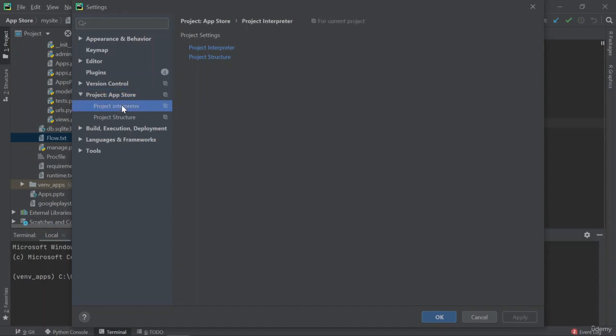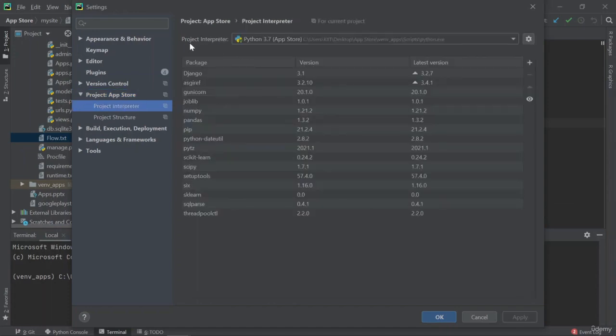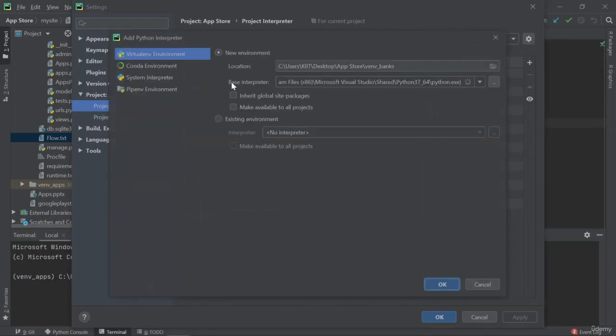Then click on Project Interpreter, and as you can see, a project interpreter is specified here. If there's nothing present here, click on the settings button and click on Add. Once you click on that, a new pop-up opens and it asks you to either create a new environment or use an existing one.